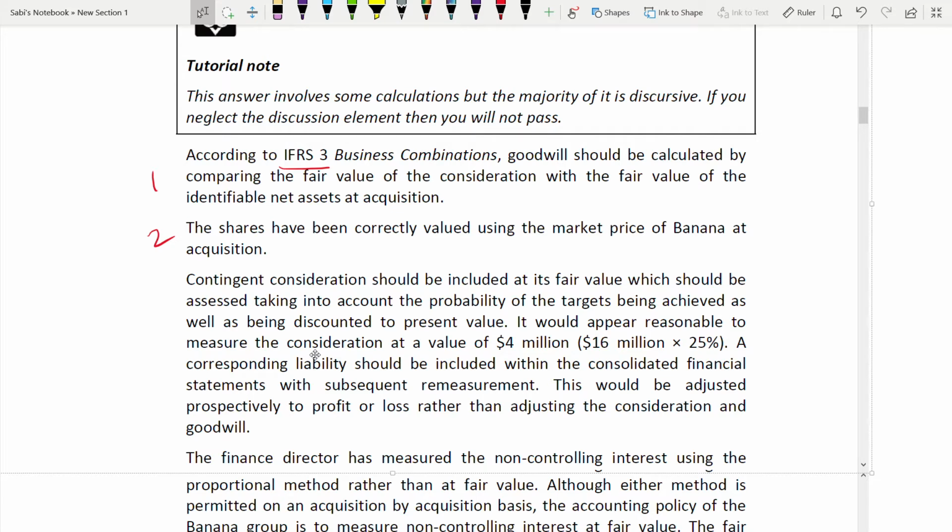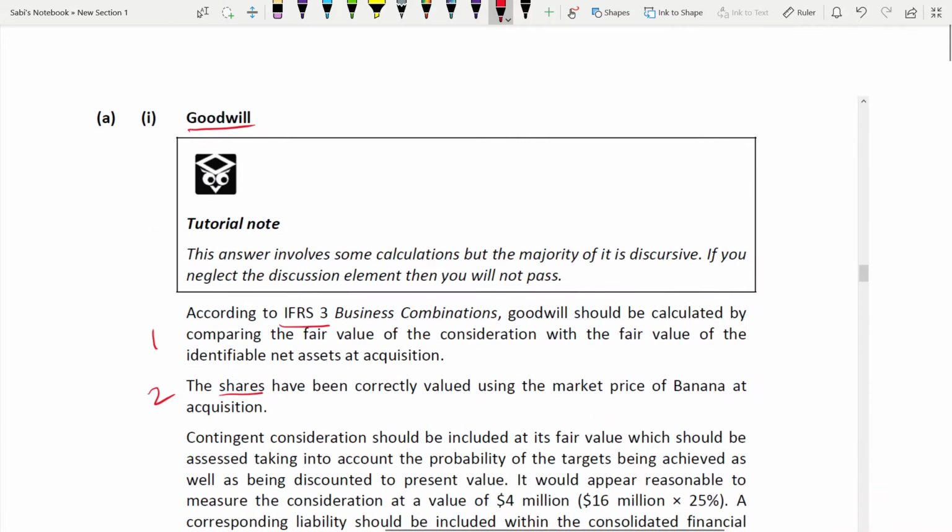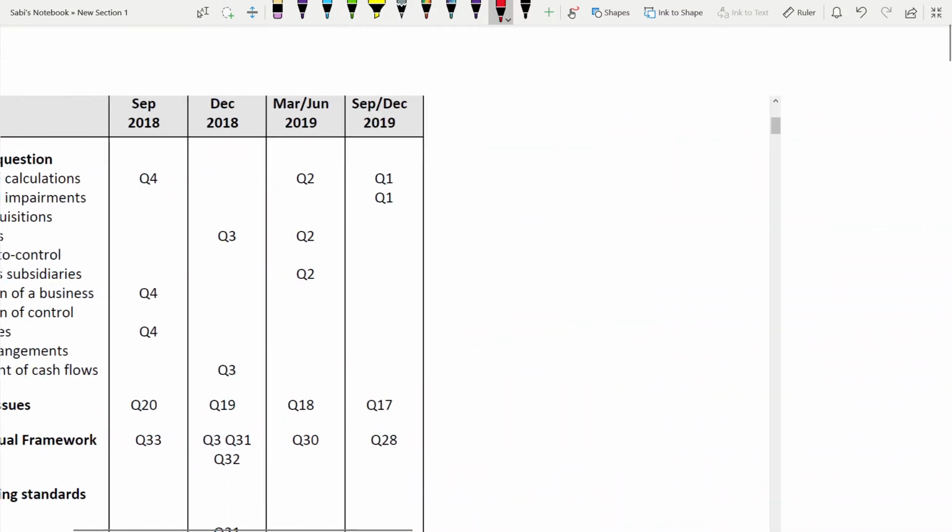So the first one is relating it to IFRS 3, definitely how goodwill is calculated. That is paragraph 1. Second, now they're explaining each element starting with shares. Shares have been correctly valued using the market price of banana at acquisition. Was it 68 million? I remember it. We have to go back.